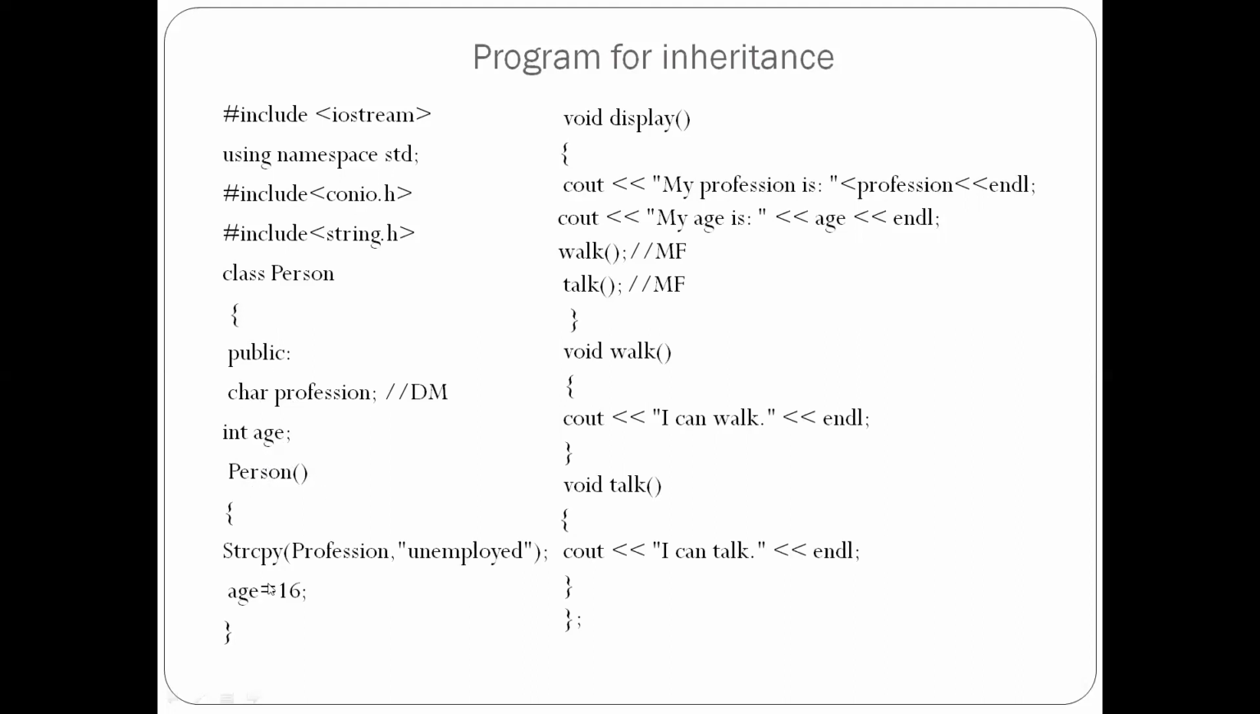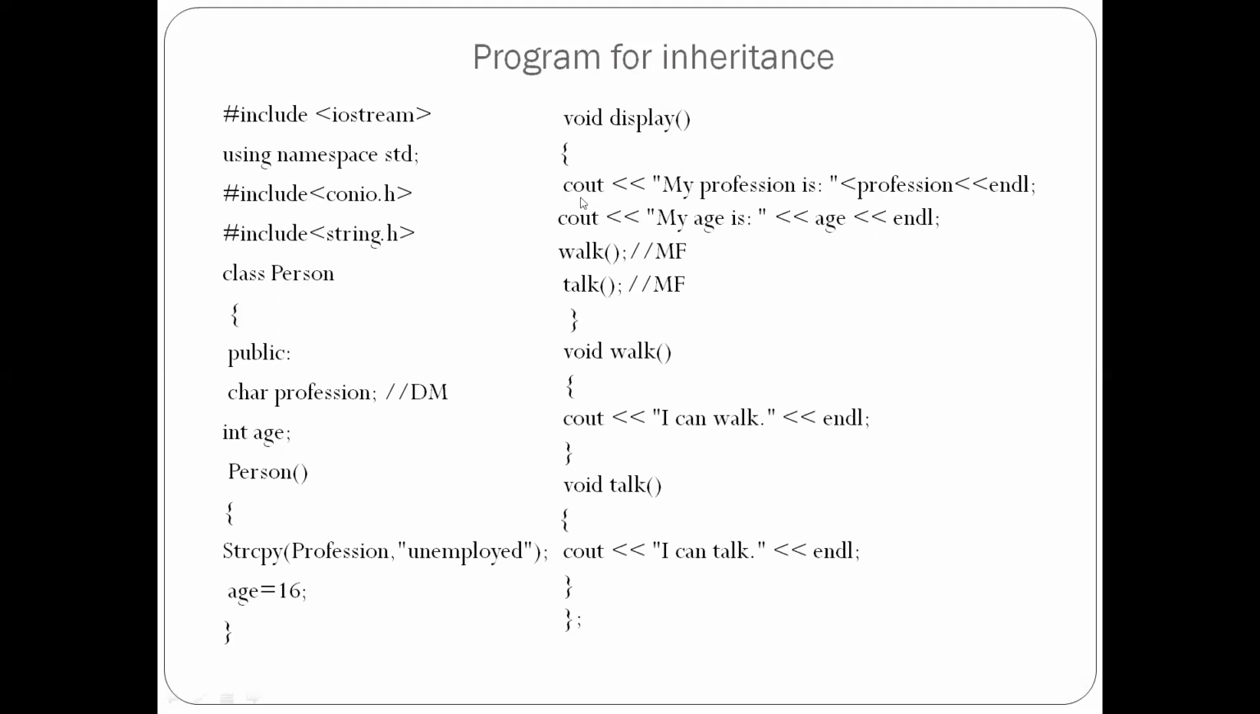So strcpy, the profession: unemployed. Suppose there is an unemployed person, a person who does not have any skills; there it will be mentioned as unemployed, and at that place it will give age equal to 16. The next one is void display.